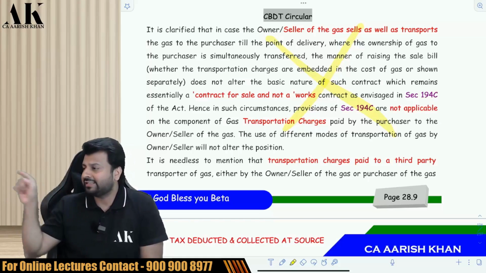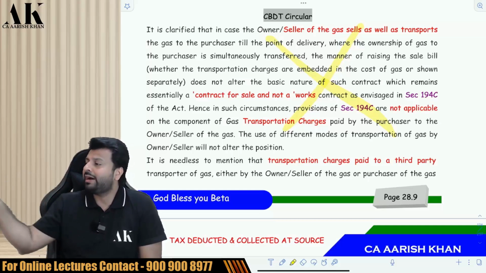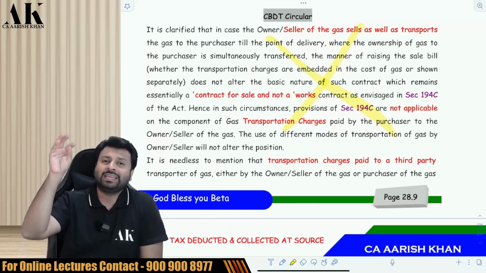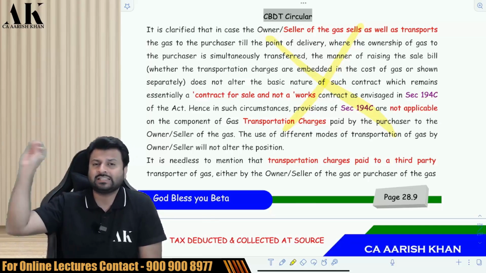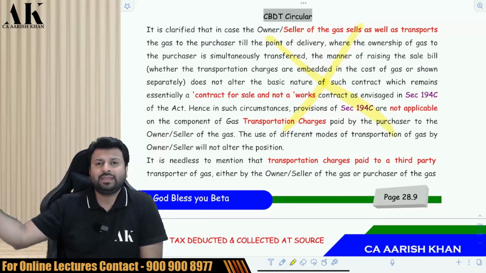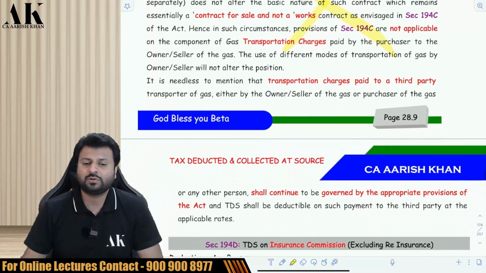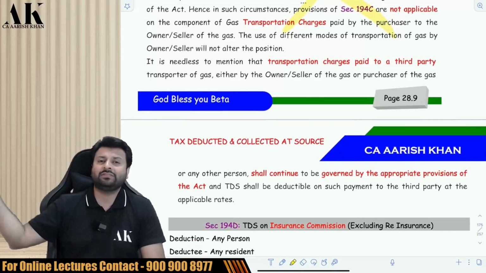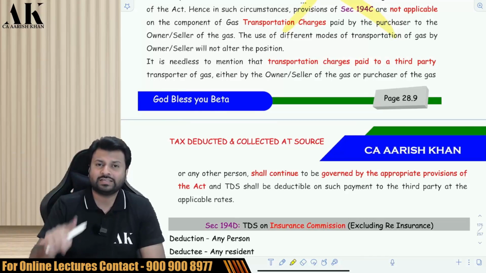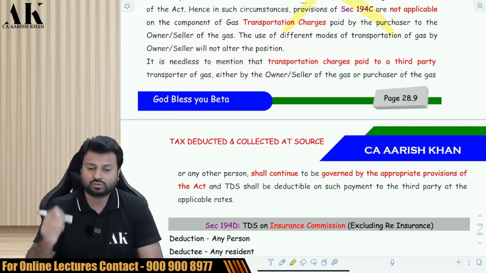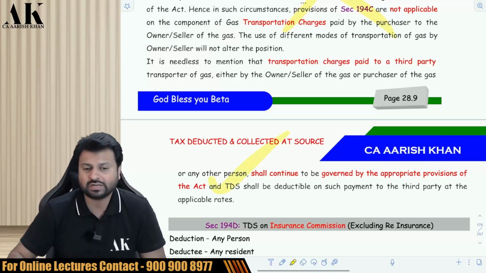But what if there is a third party transporter to whom I have given a contract to supply gas to every hotel and every residential place? In that case, if I am making payment to that particular agency whose primary objective is transportation of gas, that service is provided to me, which is absolutely a service, and therefore in that case I am supposed to deduct the TDS. This is what this provision wants to say.